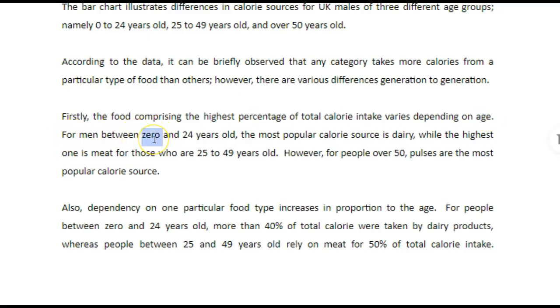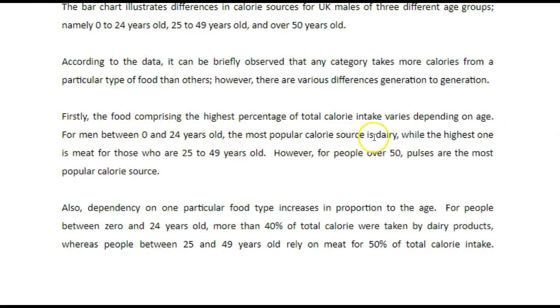For men between 0 and 24 years old, the most popular calorie source is dairy, while the highest one is meat for those who are 25 to 49 years old. However, for people over 50, pulses are the most popular calorie source. Fine. Also, dependency on one particular food type increases in proportion with age.